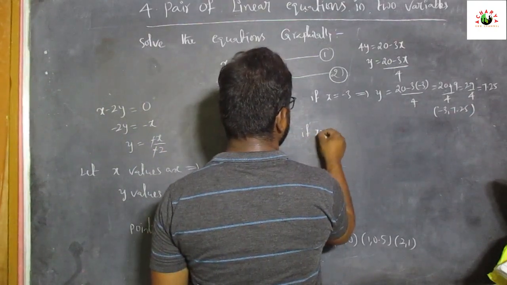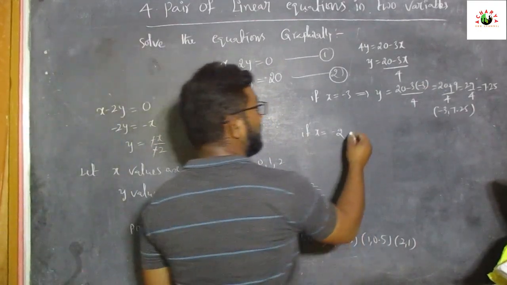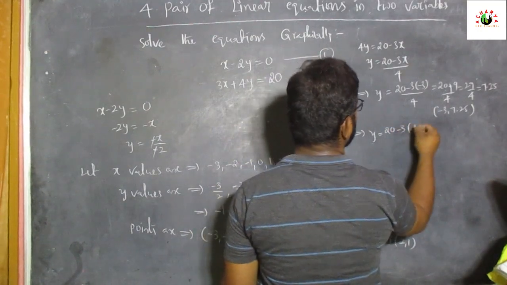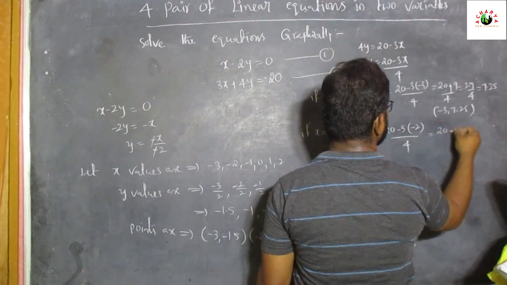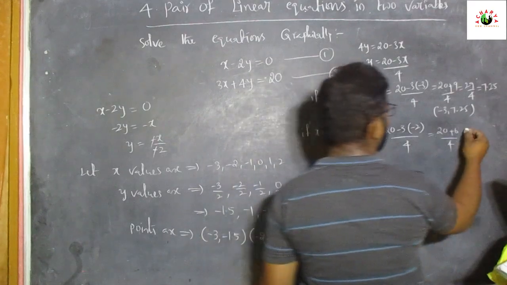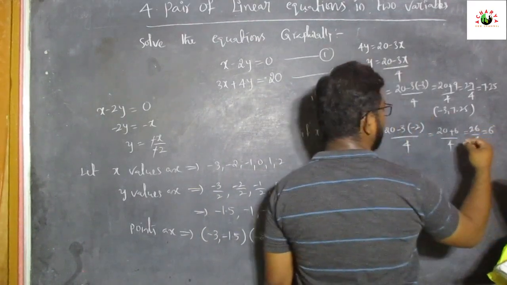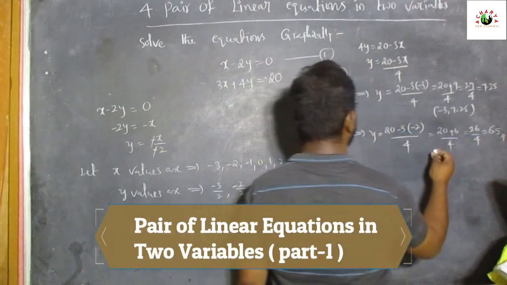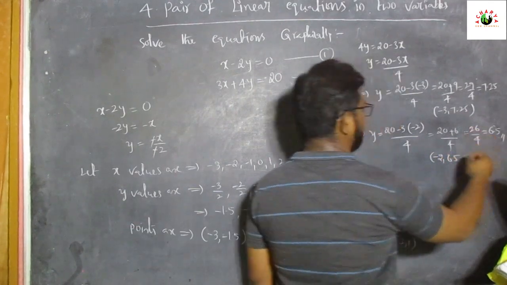If x is equal to minus 2, then the value of y is 20 minus 3 into minus 2 by 4, that is equal to 20 plus 6 by 4, because minus into minus is plus, 3 2s are 6. That is equal to 26 by 4, which means 4 6s are 24, and 4 5s are 20, so 6.5. So the point is minus 2 comma 6.5.